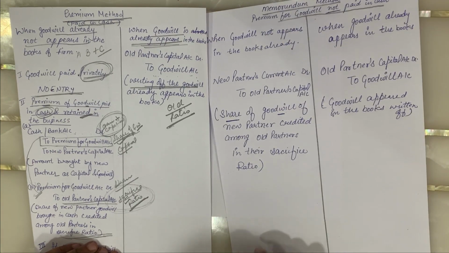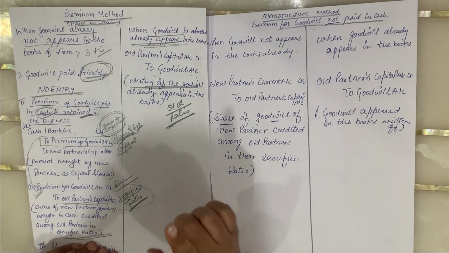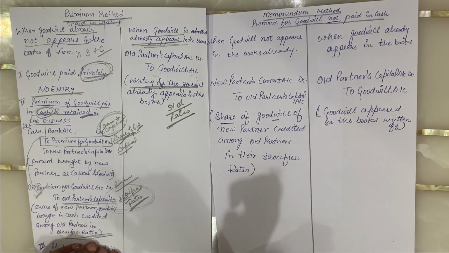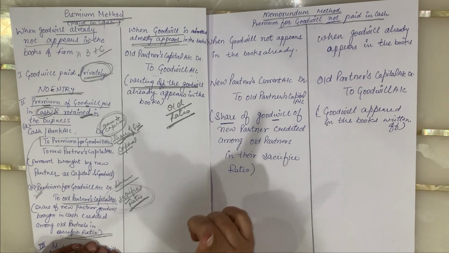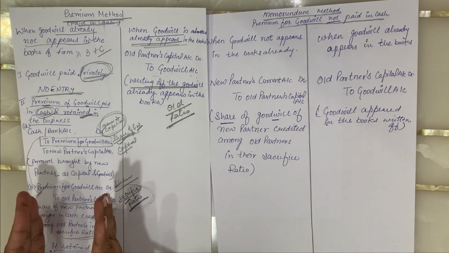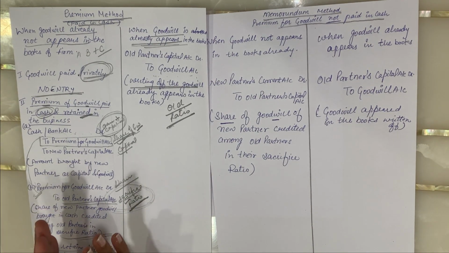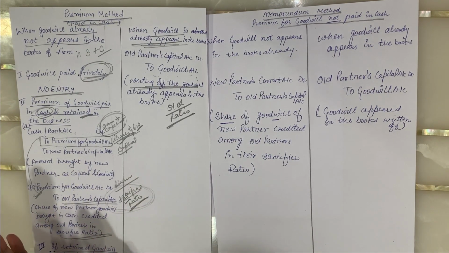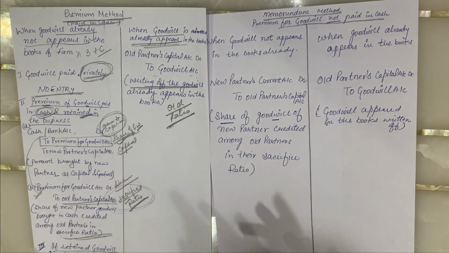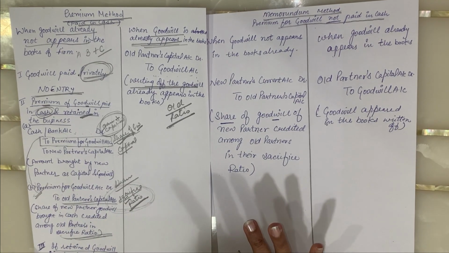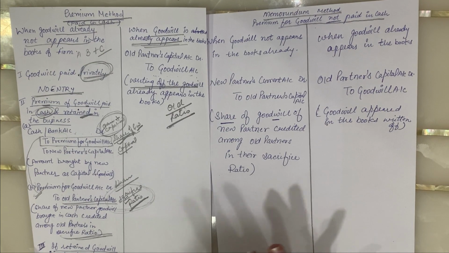The old goodwill will always be written off in the old ratio, and the share of the goodwill brought by the new partner is to be credited among the old partners in their sacrifice ratio. But the old goodwill is written off in the old ratio only.